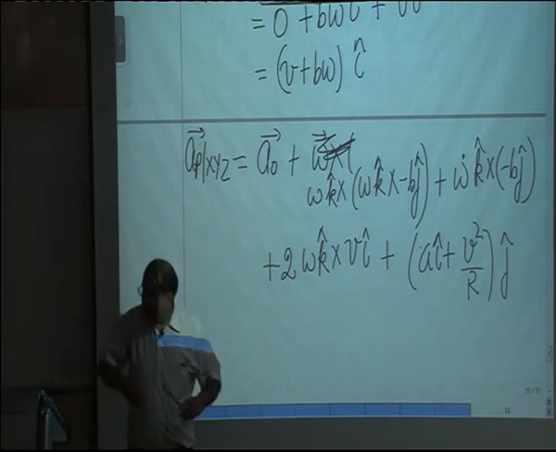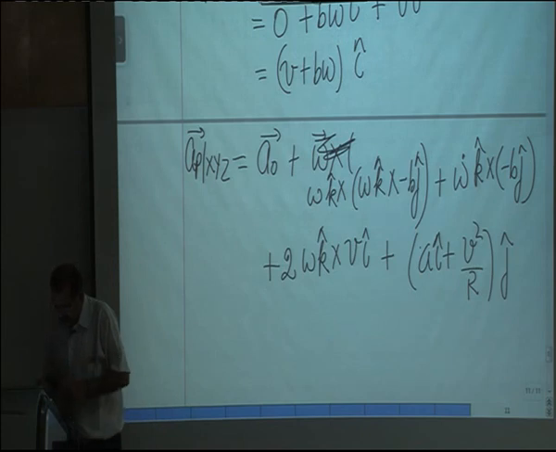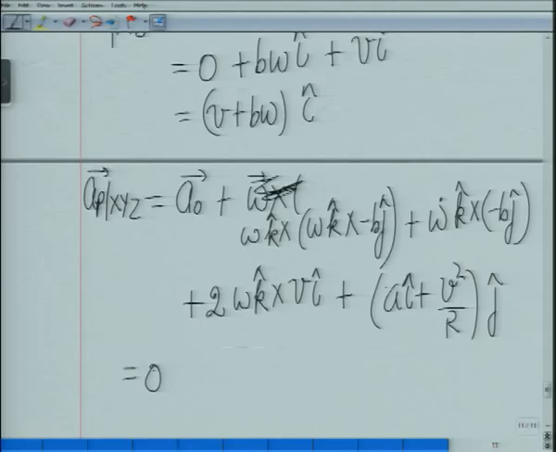So when you work this out, this is equal to 0.